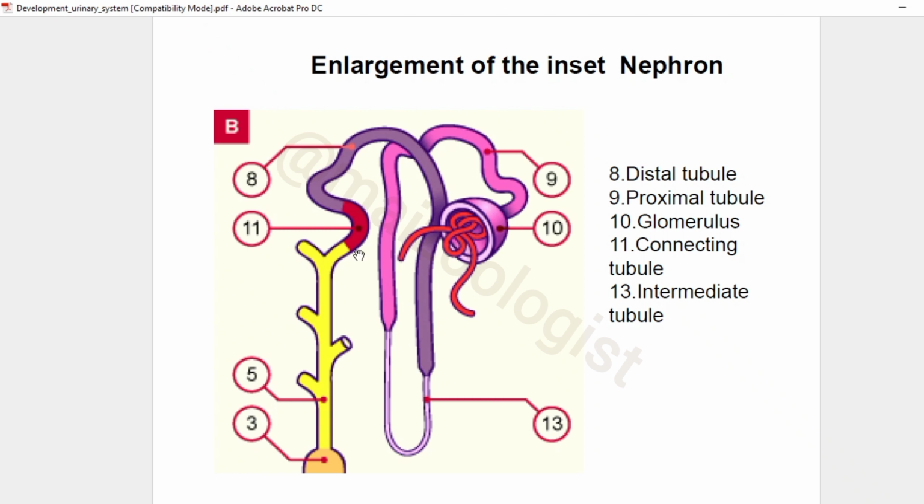This was all about the development of kidneys in amniotes, to be specific in mammals, and to be highly specific in humans. See you in the next lecture.